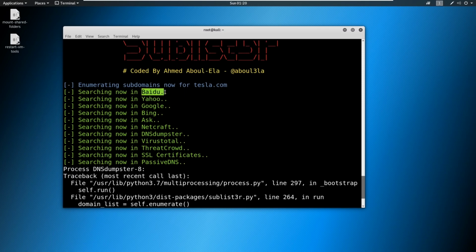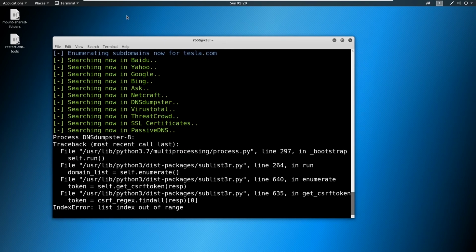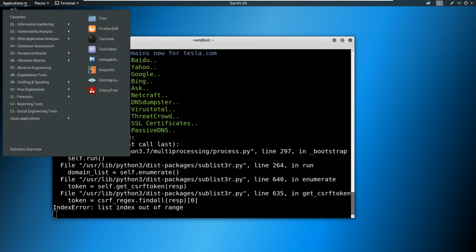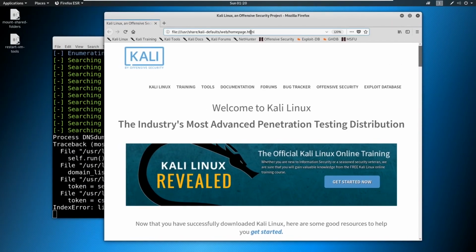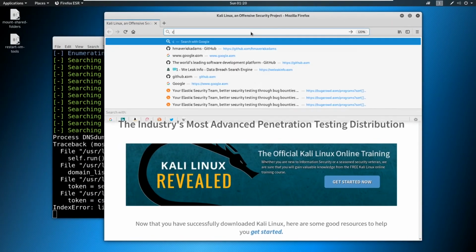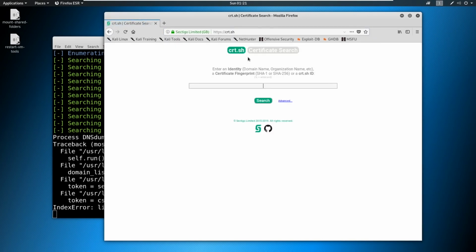But you're going to see that it's going to return quite a bit more. So we see Baidu, Yahoo, Google. It's going to go through all these and try to search. Now, while this is going on, I want to point out another way to do this. So let's go out to the web and load up another site called crt.sh. So we say crt.sh like this. It'll load up a website like so.